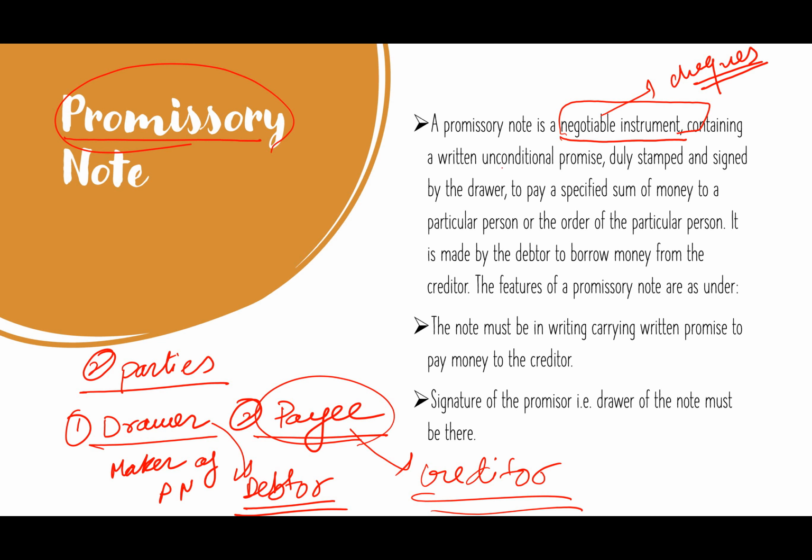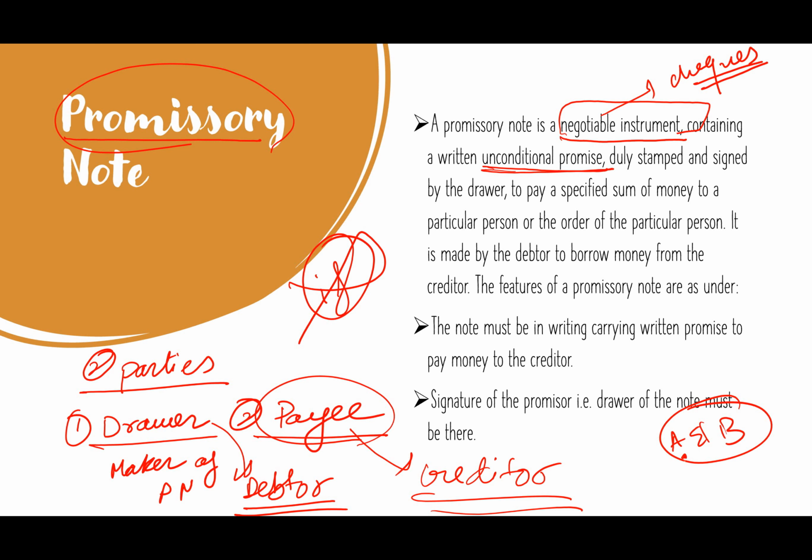Containing a written unconditional promise. Here also the promise is unconditional. That is, there is no "if" in the promissory note. Suppose there are two parties, A and B, and A has borrowed from B. That means A is the debtor. So A cannot write in its promissory note that I will pay B if B takes me out for dinner. So this is a condition. This cannot happen in a promissory note.